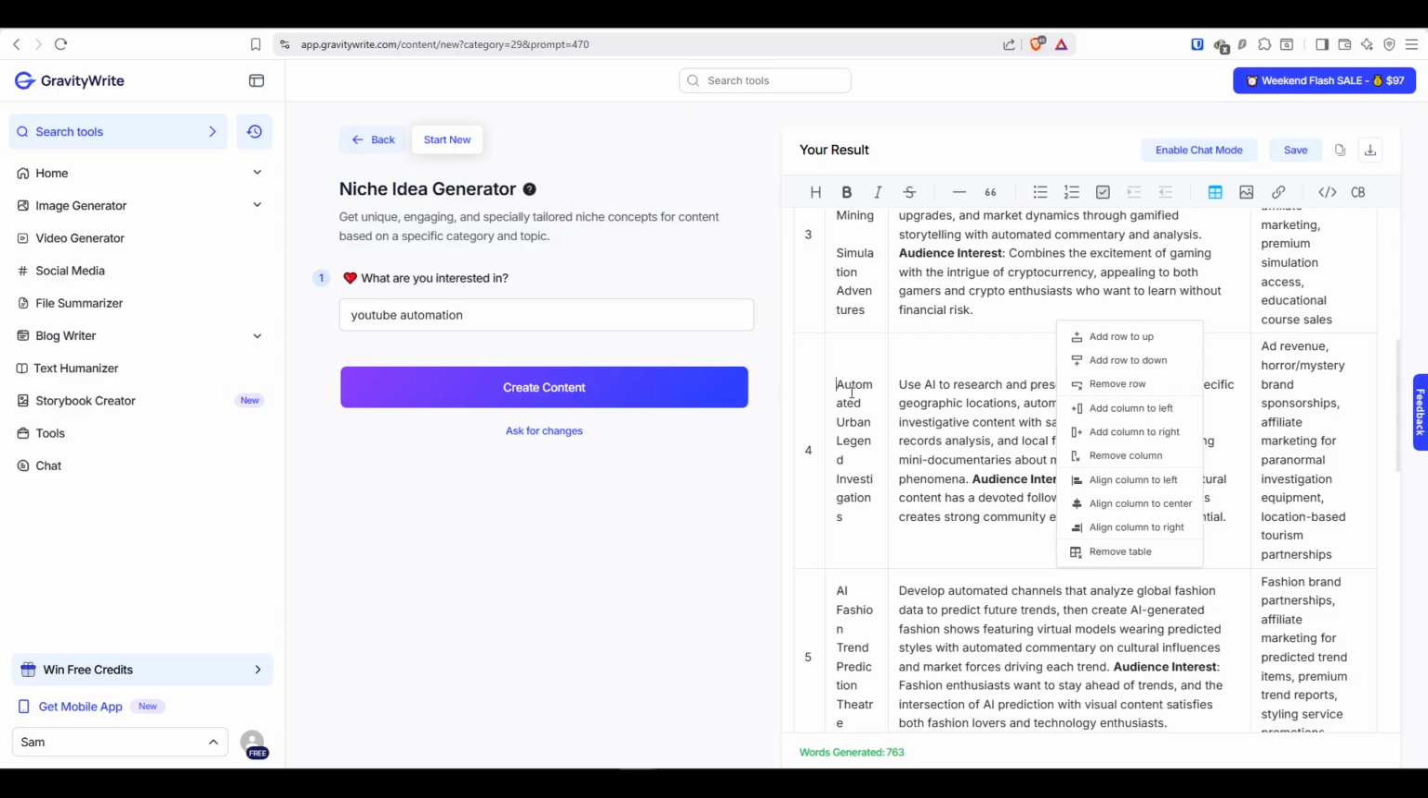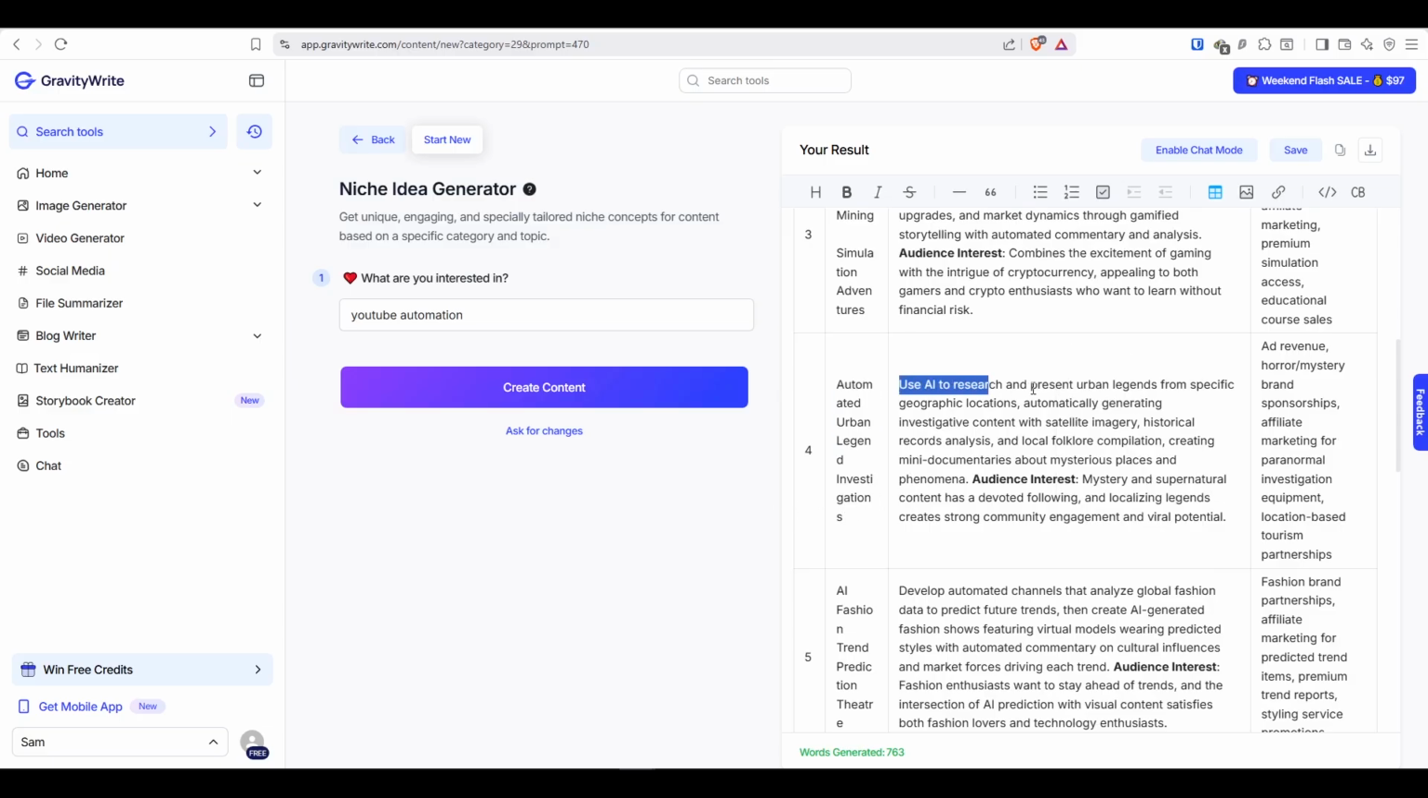So you can see right here, automated urban legends. This one is actually pretty cool. We can use AI research tools and present urban legends from specific geographic locations, which is pretty cool. So ad revenue, horror mystery, sponsorships, affiliation. We can do a bunch of stuff with this option as well.